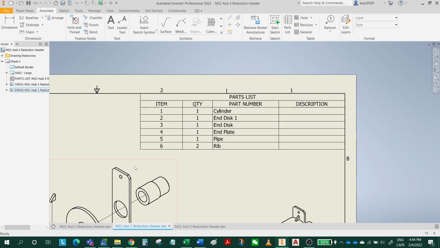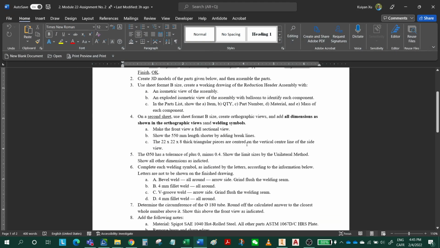From the instructions, we know the parts list includes the item, quantity, part number, material, and mass. All right.